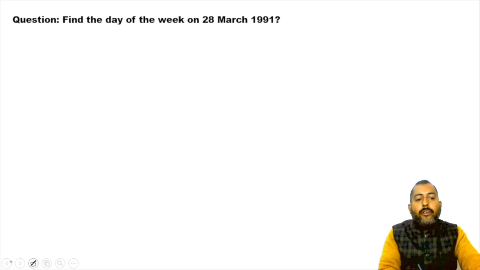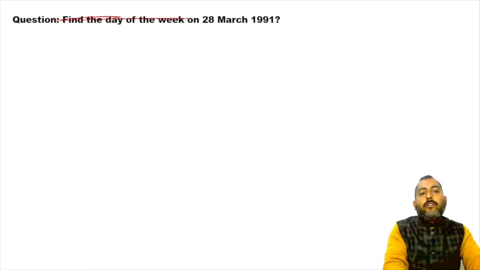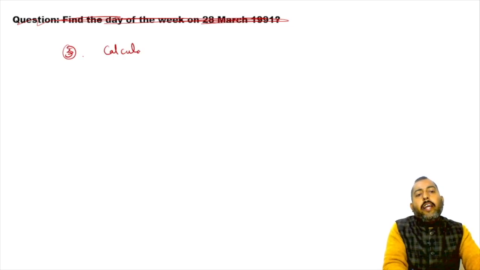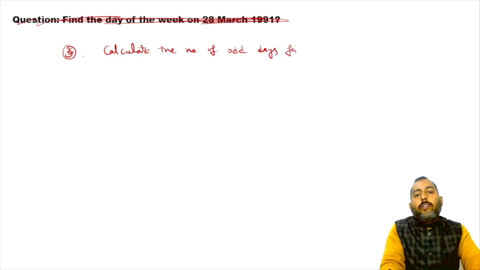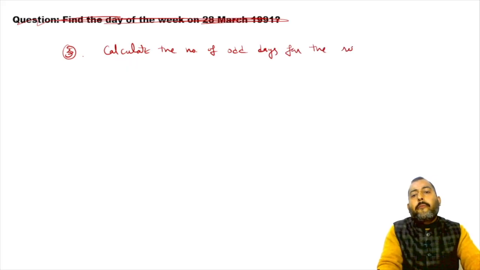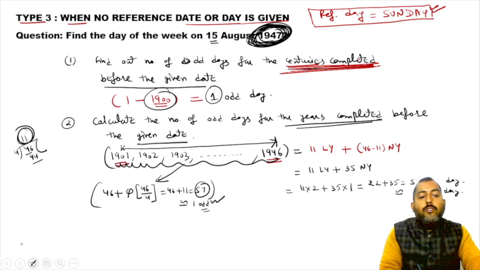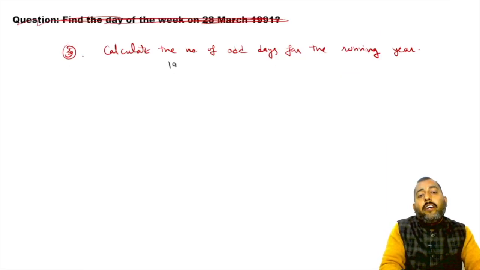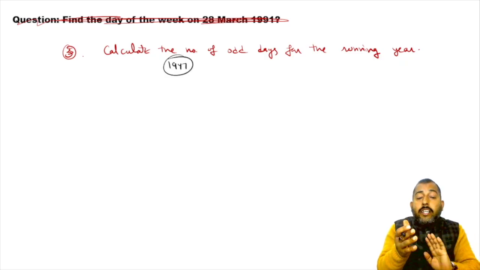Now step number 3, please don't write. Now calculate the number of odd days for the running year. The final step is to calculate the number of odd days for the running year. So in this, which year is running? According to the question, 1947 is running.